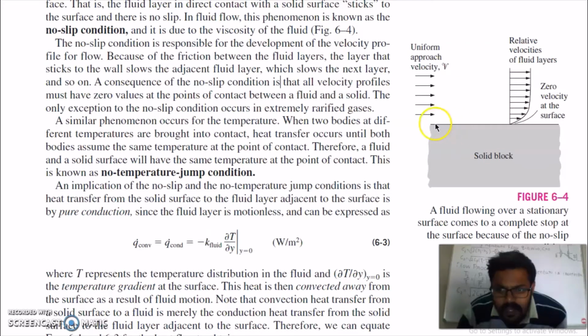So wherever the fluid is in contact with the solid surface, there is zero velocity at this surface, and then the velocity starts to increase. At this point the velocity will approach the uniform velocity.